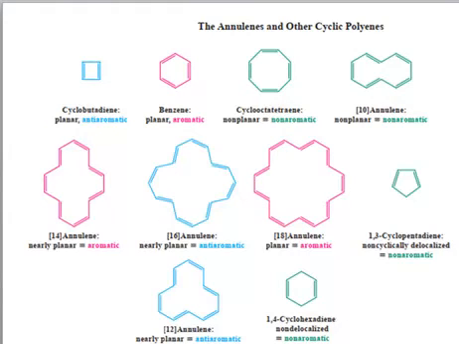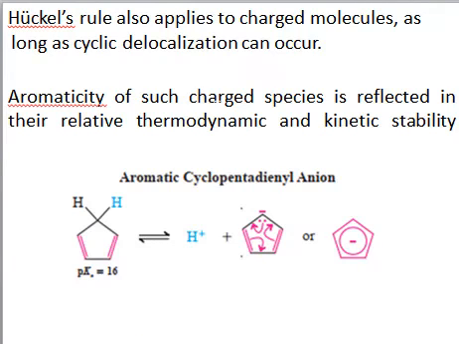Now the Huckel rule, or the 4n+2 rule, can also be applied to charged molecules. It's not compulsory that for a compound to be aromatic it should be neutral. Sometimes the compound can be charged and can still be aromatic. For example, let's take the example of the cyclobutadiene system. This system is not conjugated, because we have an sp3 carbon here.